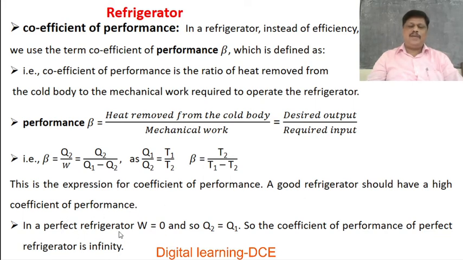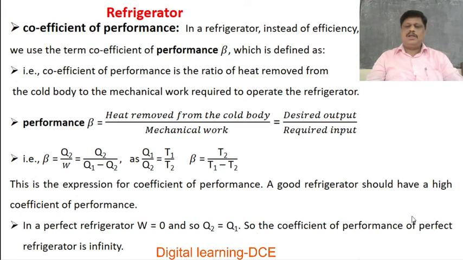In a perfect refrigerator, work done is equal to 0. W is equal to Q1 minus Q2, and W is equal to 0. Then Q2 is equal to Q1. That means whatever amount of heat is absorbed by the refrigerator is rejected completely to the source.